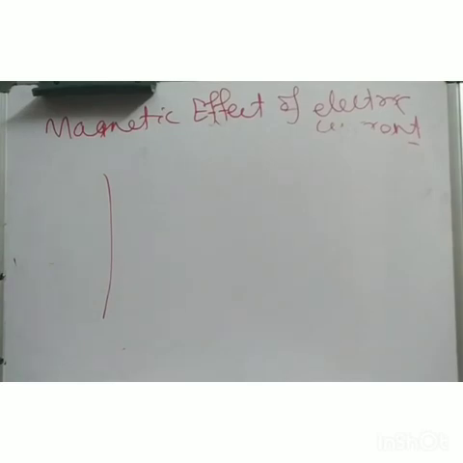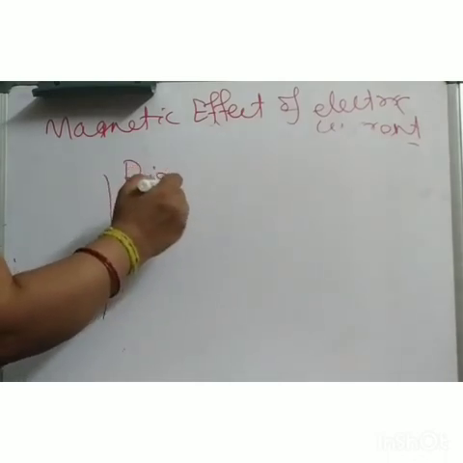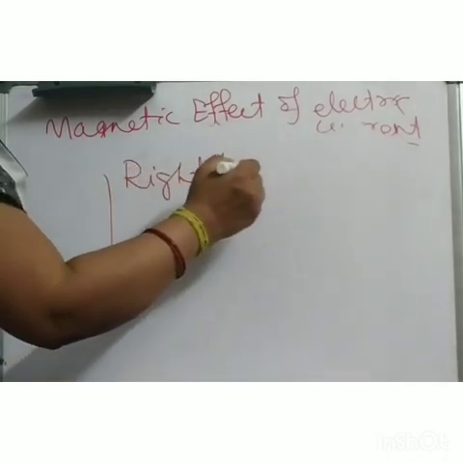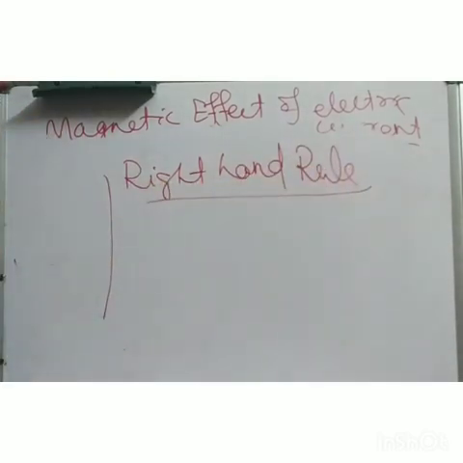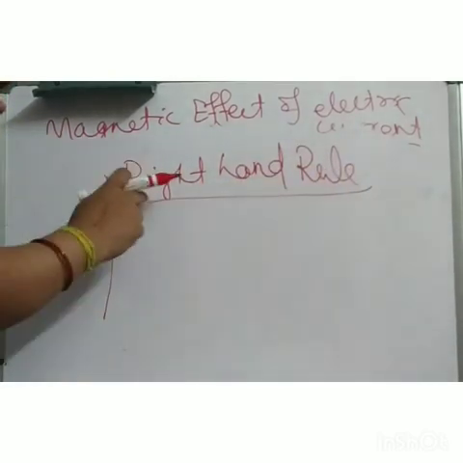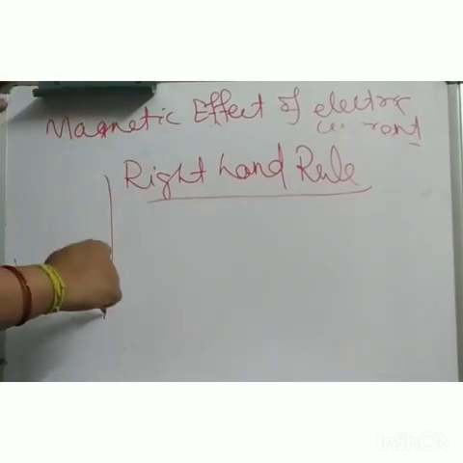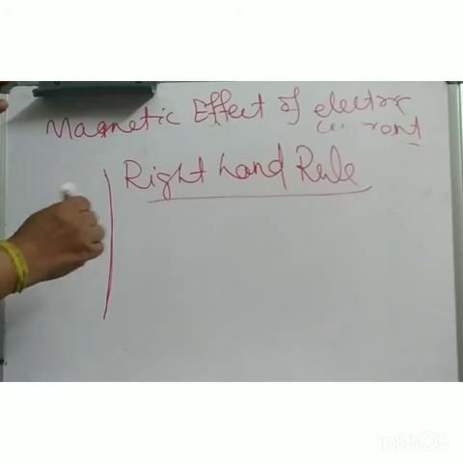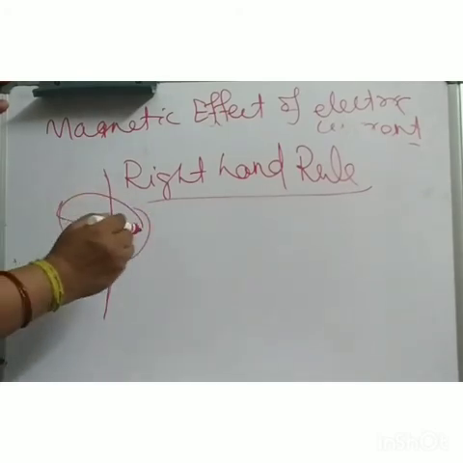So after this, we are going to study the right hand thumb rule. This is easy now. No confusion of south, east, west, nothing. And this is in case of a current carrying straight conductor. So if current flows like this, your magnetic field direction will be like this.